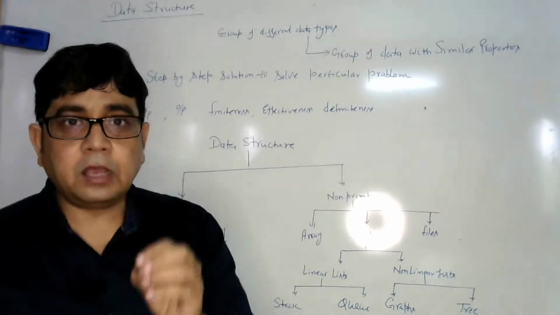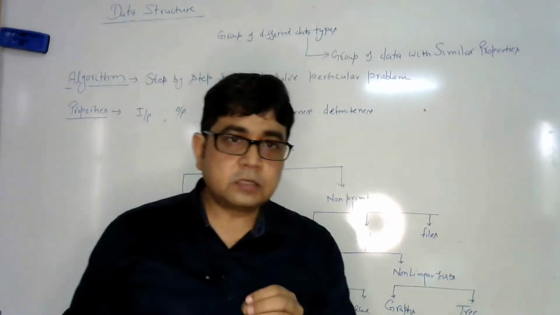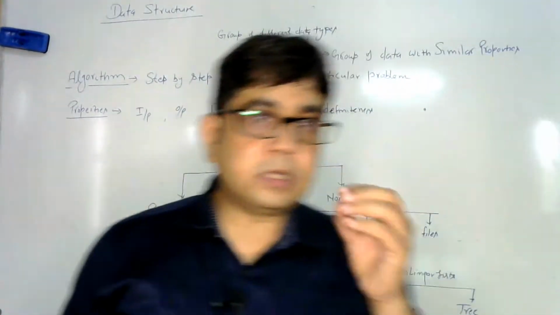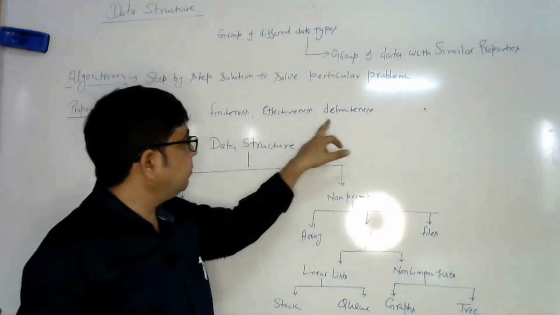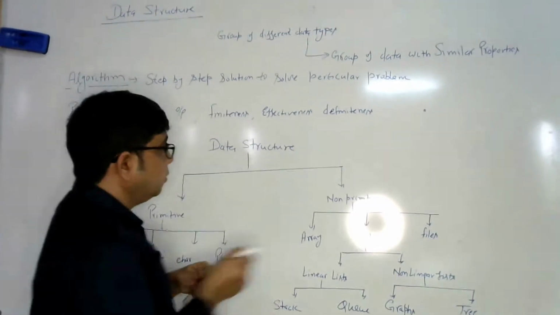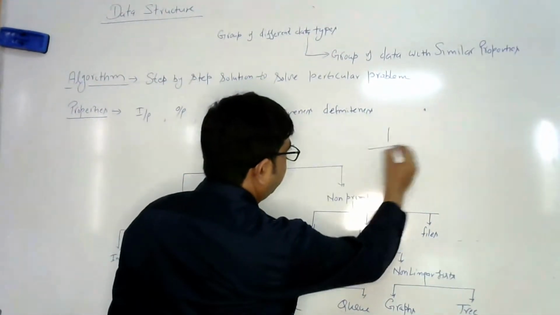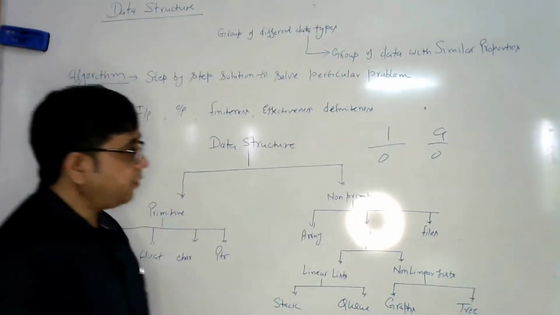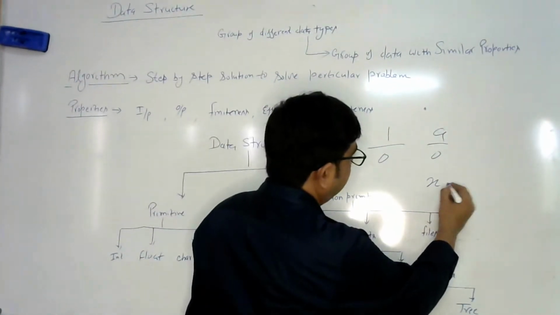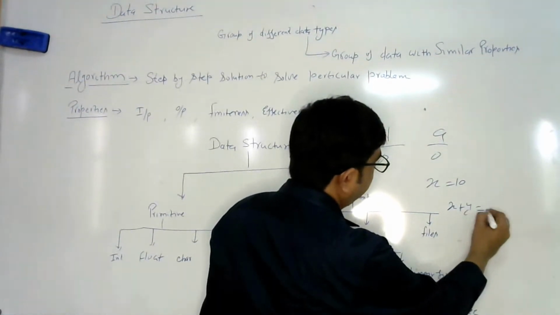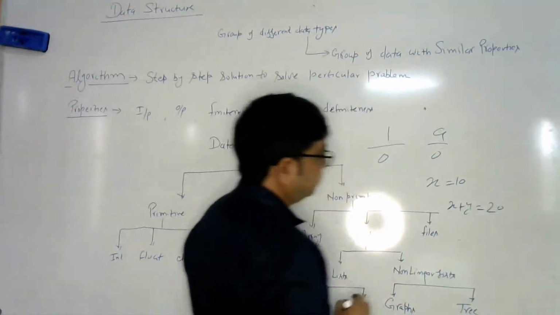Definiteness: every algorithm must have well defined properties and must have some definite result. Suppose we are dividing a by 0, or we are writing an expression x equal to 10, then x plus y equal to 20.